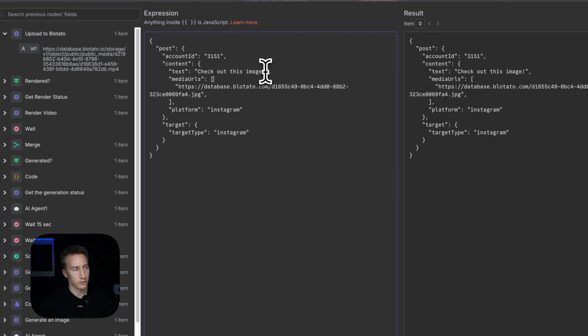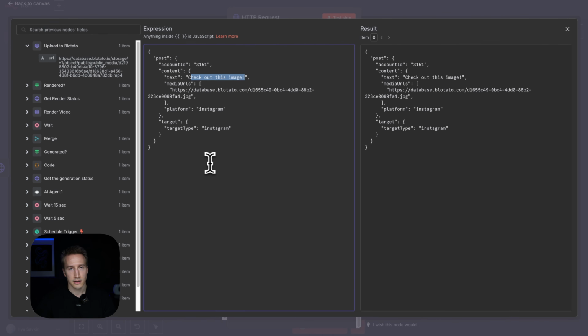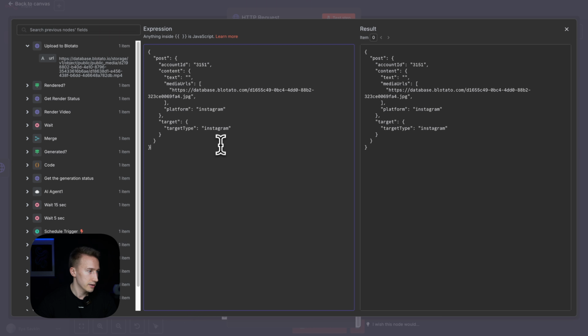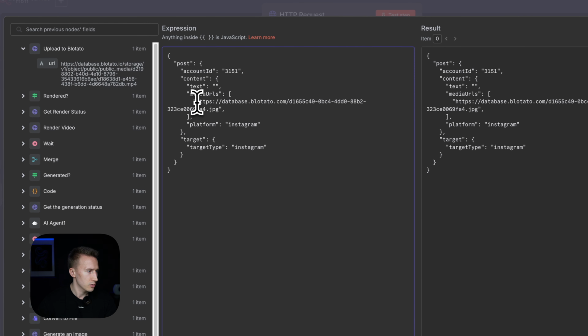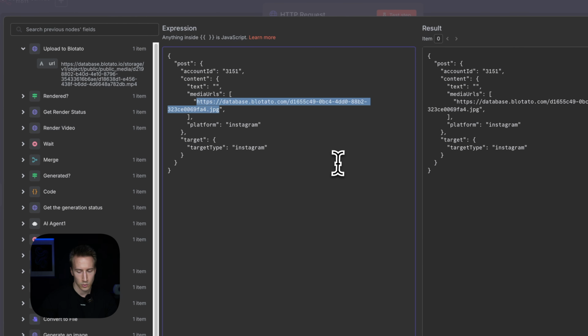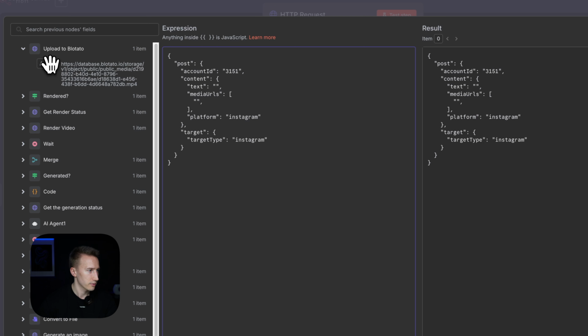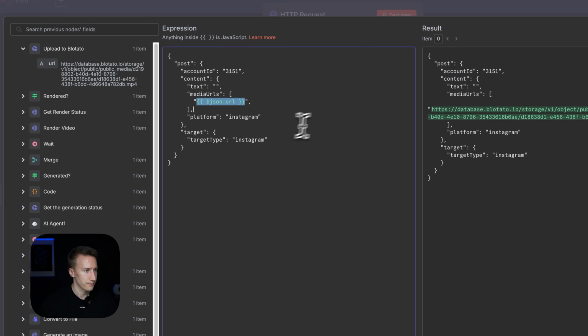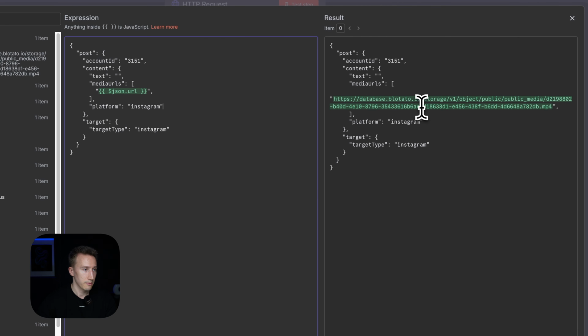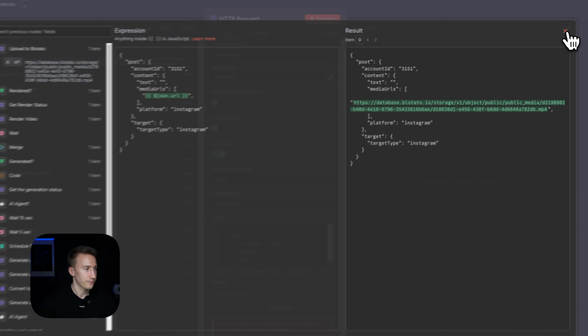You can do whatever, you can actually create another agent to generate a specific text for the specific prompt, or generate some text from the text that was generated for the image, but I'm just going to leave it empty for now so we don't make it too complex. Platform Instagram, nice, perfect. Target type Instagram, great. So media URLs, we need to replace this URL with the one that we have here from Blotato. Okay, so should be good.